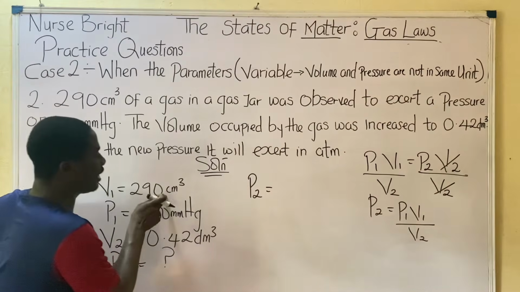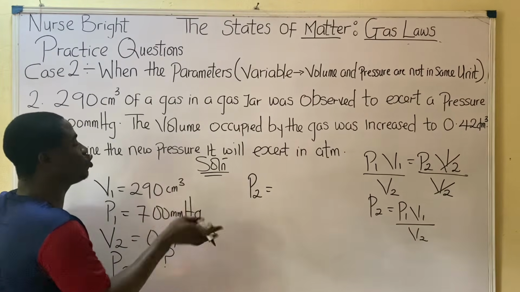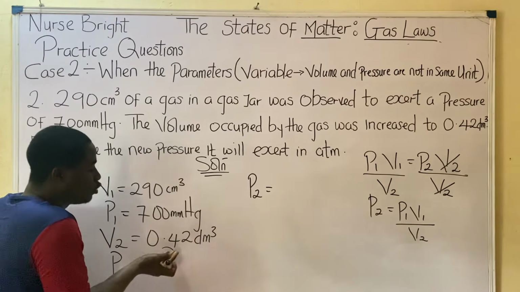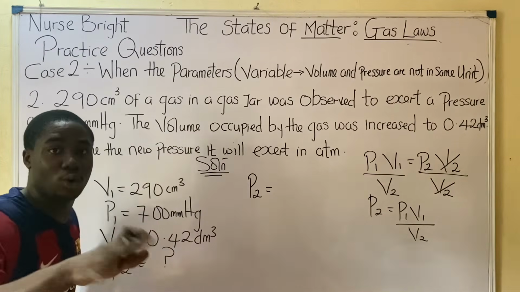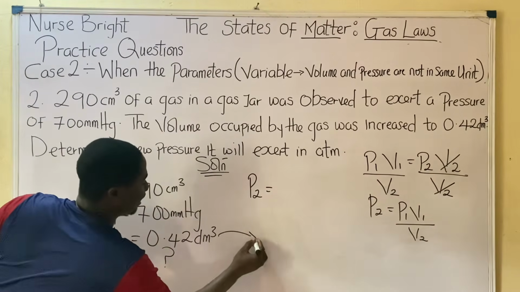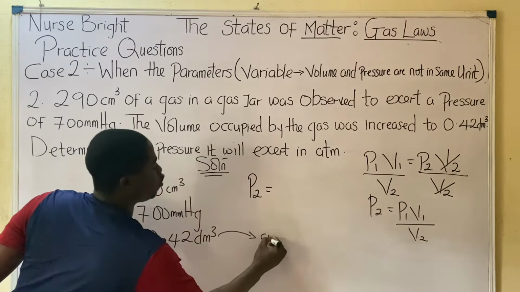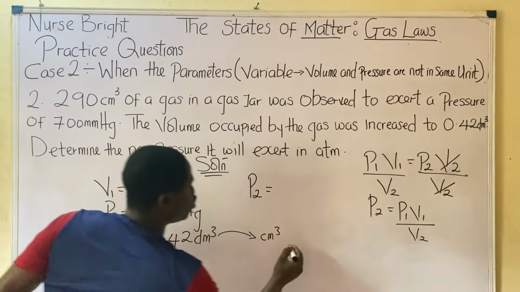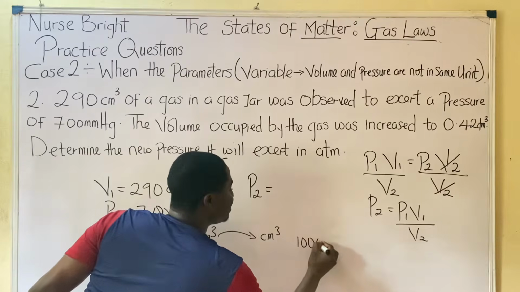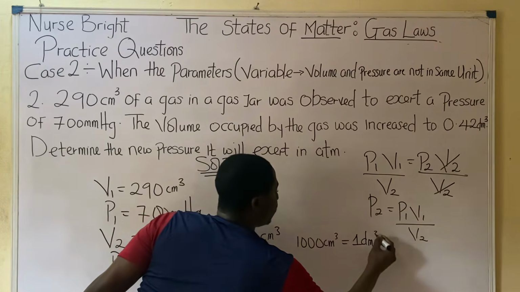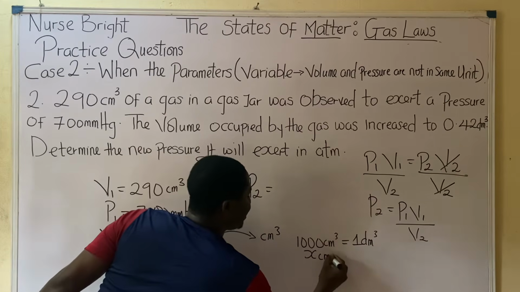So you can see that they gave us this one in this. So you can convert 290 cm cube to dm cube, or 0.42 dm cube to cm cube. You must make sure they're in the same unit, in summary. So I want to convert 0.42 dm cube to cm cube. How will I do that? Simple. Remember the conversion which I taught you: 1,000 centimeter cube is equal to how many dm cube? 1 dm cube.